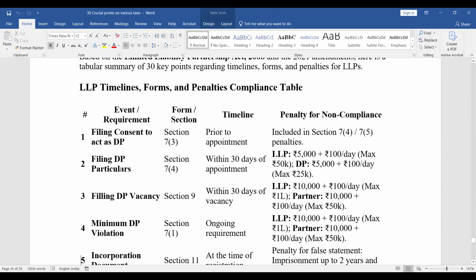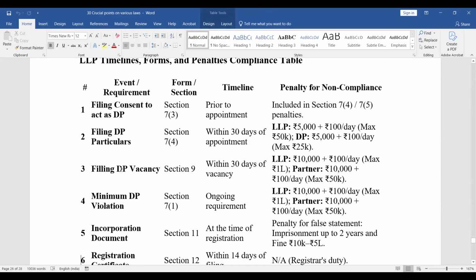LLP. These are the forms. So you can go through these forms.